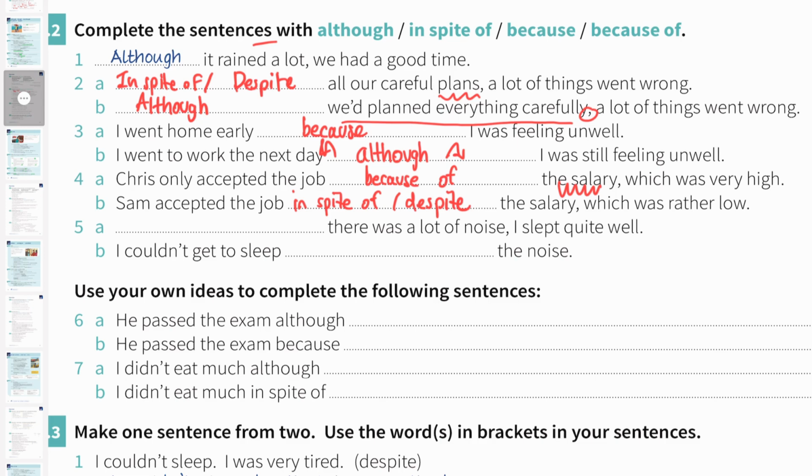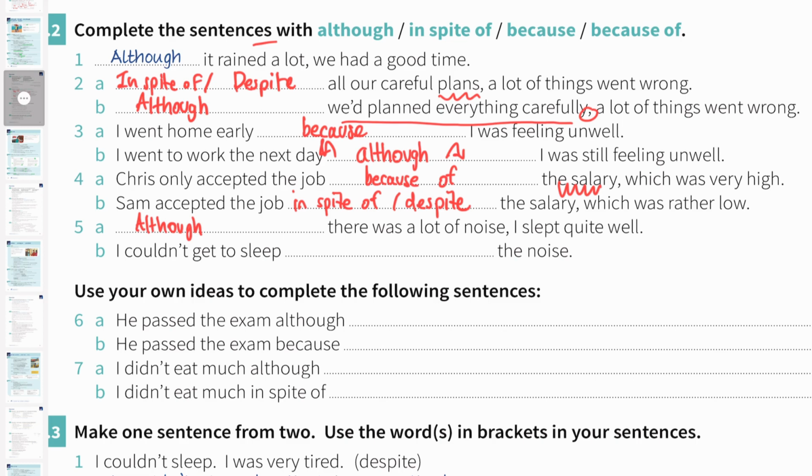So now let's have a look at question 5A. Dash, there was a lot of noise. I slept quite well. You see the contrast again. There was a lot of noise, but I slept quite well. We have to use although. Although there was a lot of noise, I slept quite well.